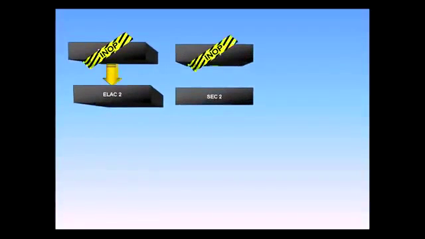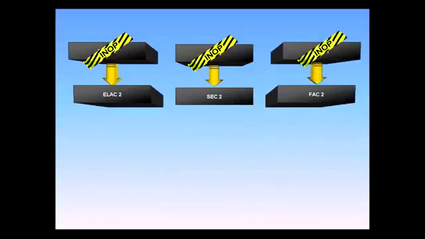In case of a computer failure, the second computer of the same type takes over, ELAC, SEC, and FAC cases. Note that SEC-3 is only used for spoiler control and does not participate, as do SEC-1 and 2, in the flight control system reconfiguration.